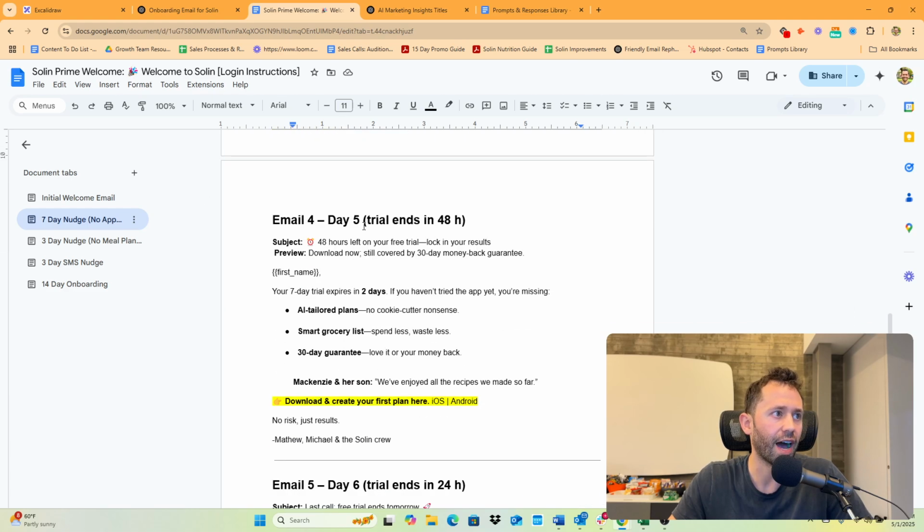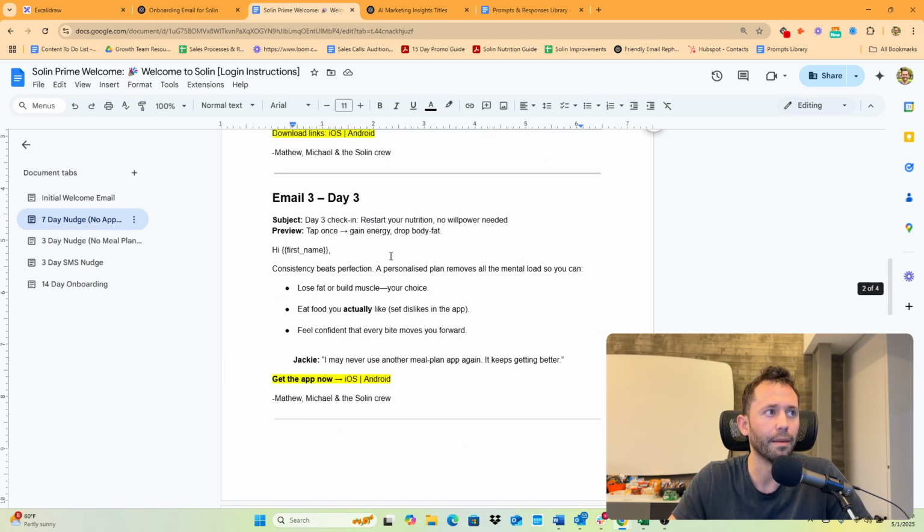Day 3, day 5, all these other things, they also did an amazing job. I just went in and changed a few of their hallucinations. There were a few things it talked about with the app that weren't even true, so I made changes to those, but it gave me a structure that was really good. Again, this took me like 10, 15 minutes, and an amazing 5-7 day email sequence.